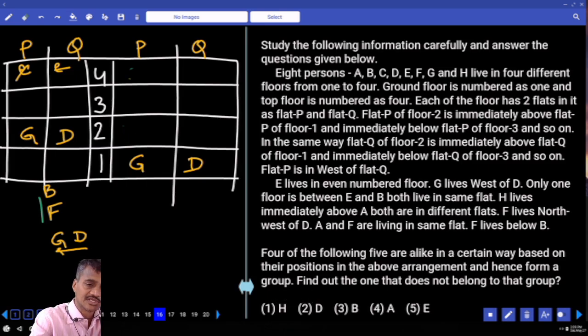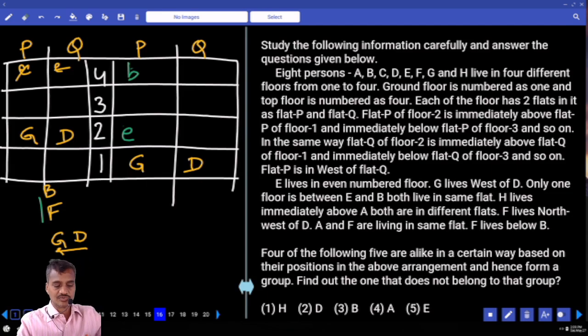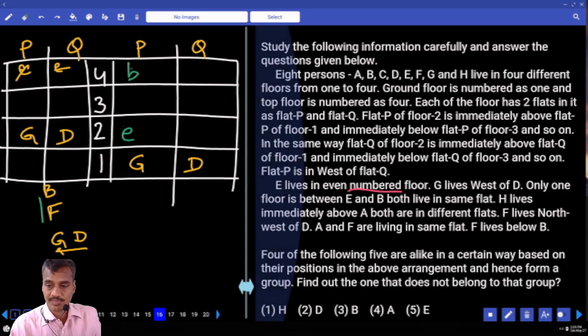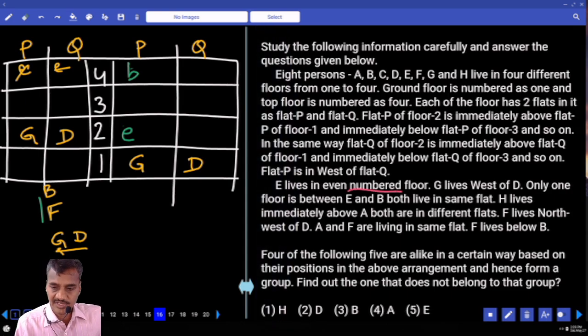Now if E is on the second floor, if E is here, then in between E and B, B will be here. Now B is here. F is in between these two, isn't it? F is in between. E lives on an even number floor and G lives to the west of D. Only one person between E and B, and H lives immediately above A. Both are living in different flats, isn't it?